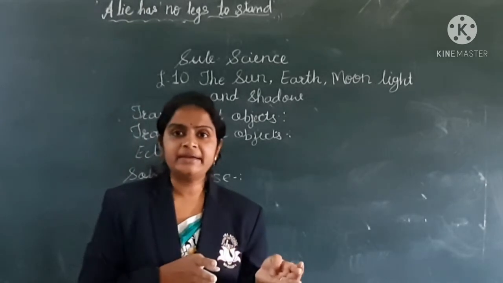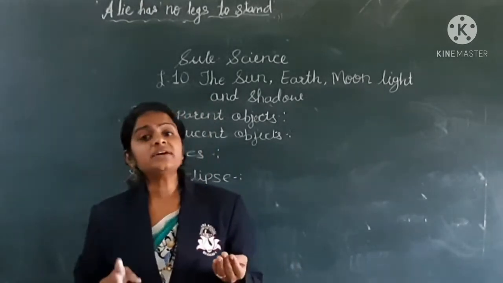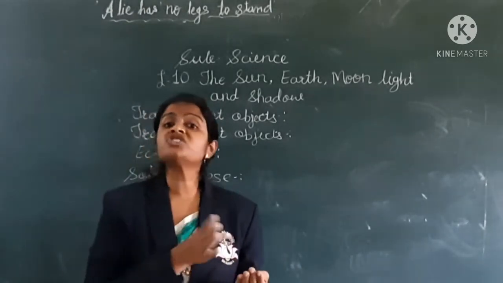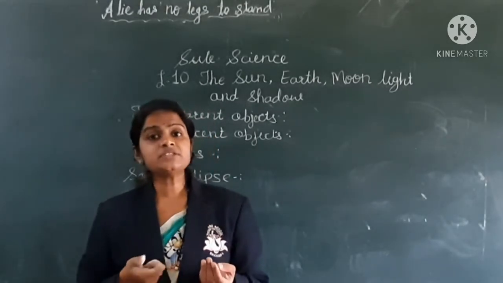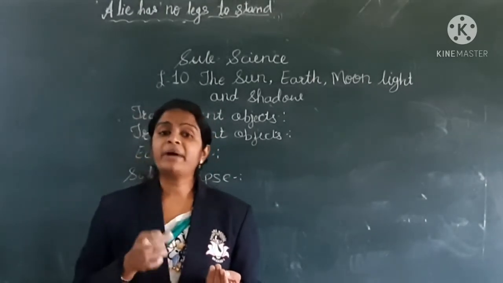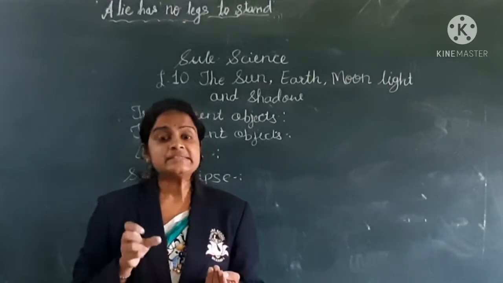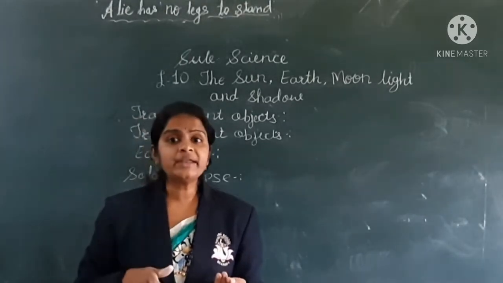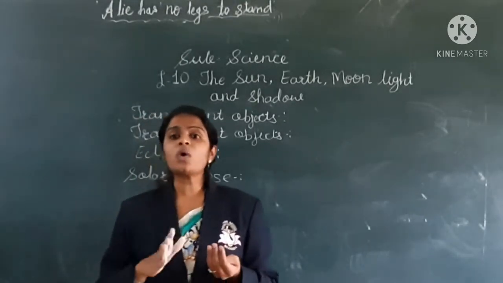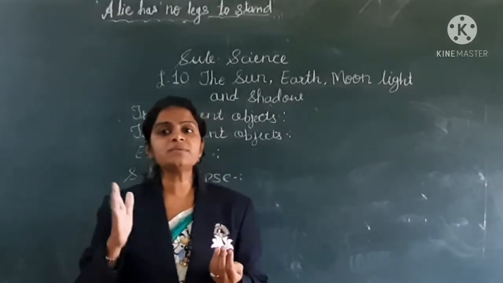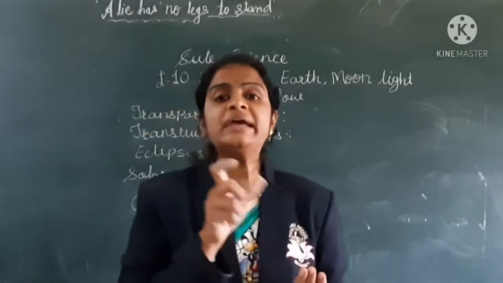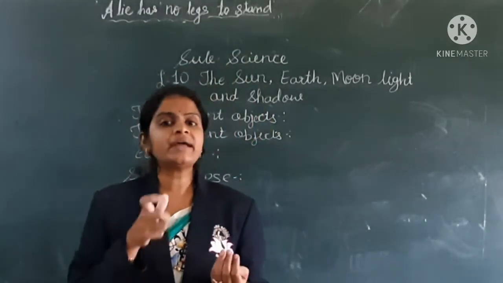During a solar eclipse, when the sun gets completely blocked by the moon, this is called the total solar eclipse. And sometimes during a solar eclipse, the sun is not completely blocked by the moon. It is called the partial solar eclipse.